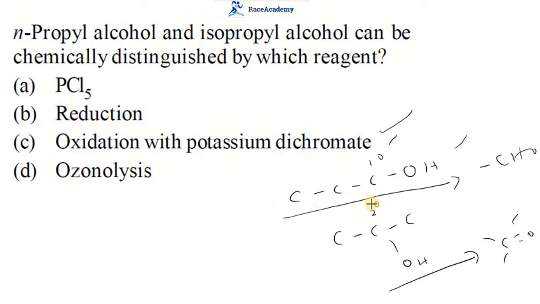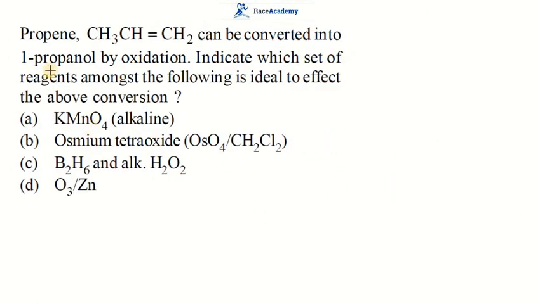Remaining all will give similar results. But oxidation with potassium dichromate will give different products. That indicates the primary alcohol, N-propyl alcohol, and the secondary alcohol, isopropyl alcohol. That is the difference we can easily identify. Let us move to the next one.